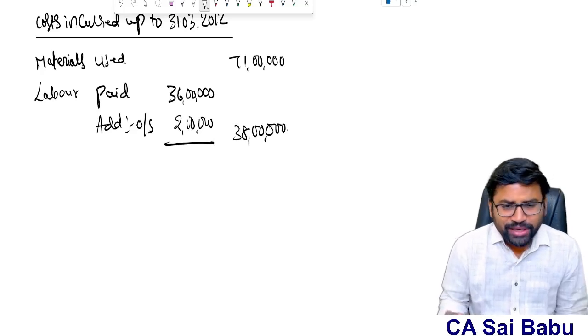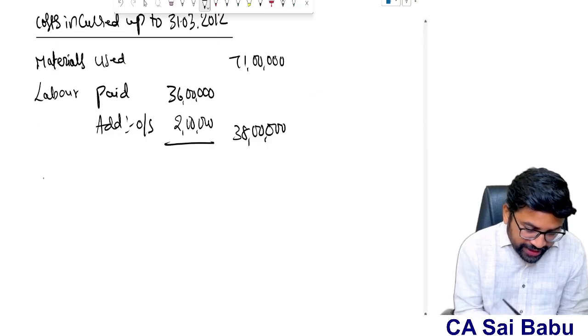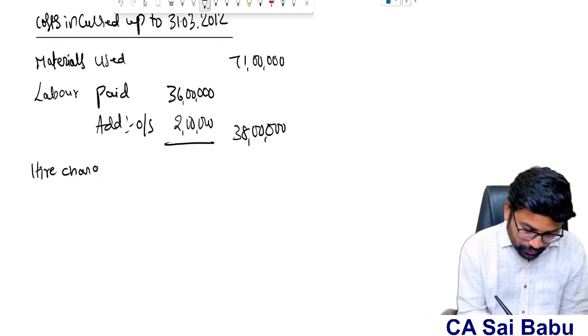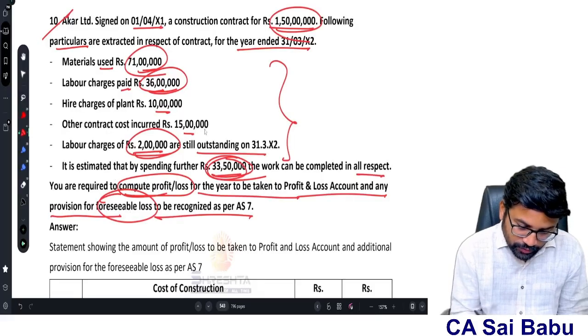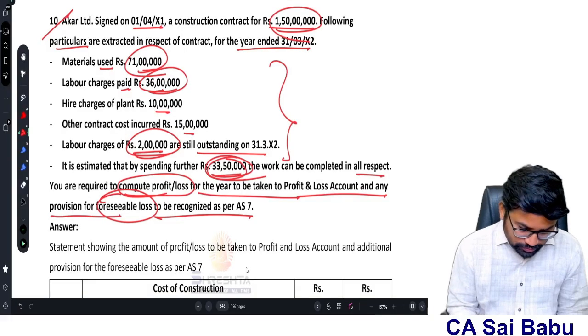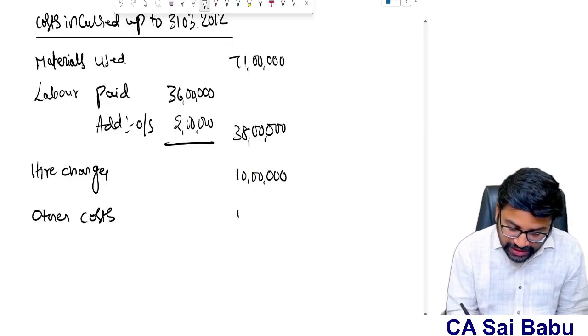You have not paid it but incurred. Next, hire charges, 10 lakhs. Next, other cost, 15 lakhs.